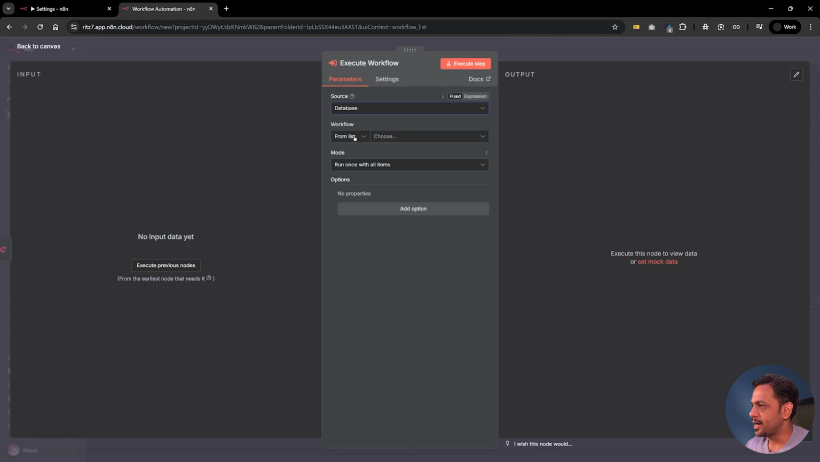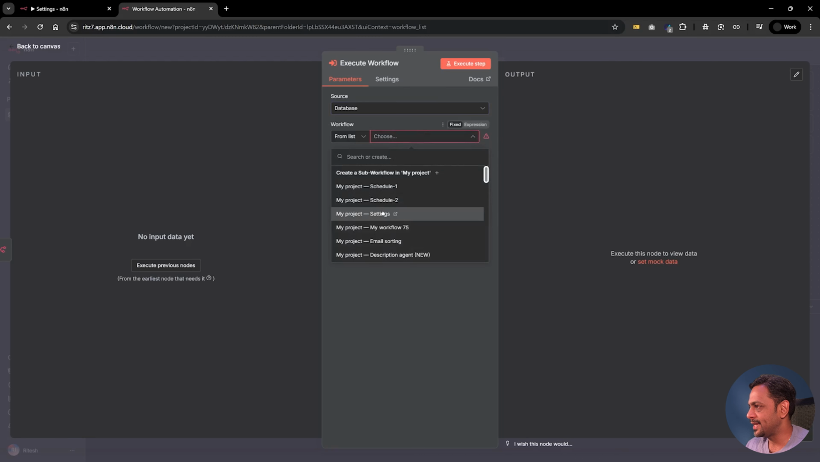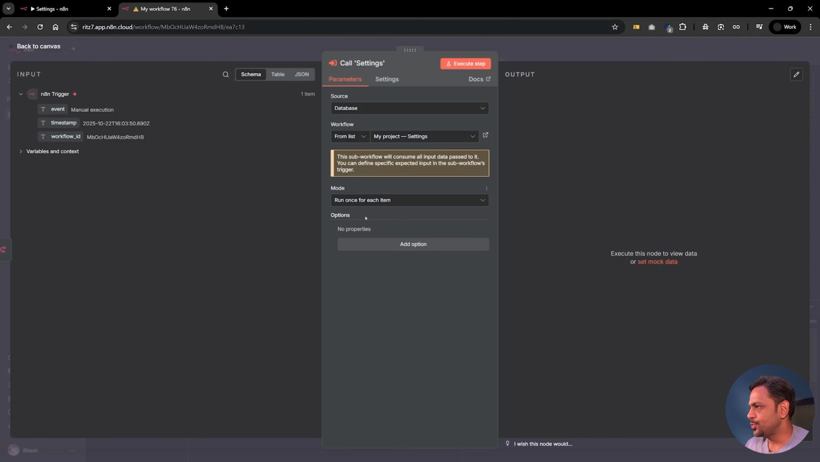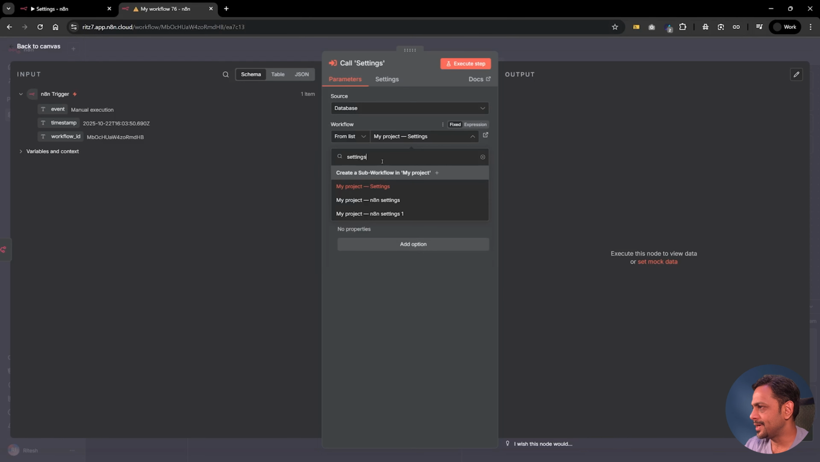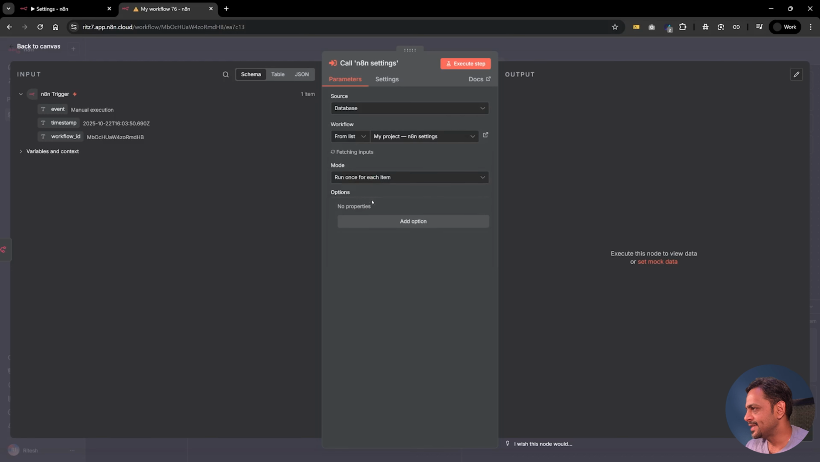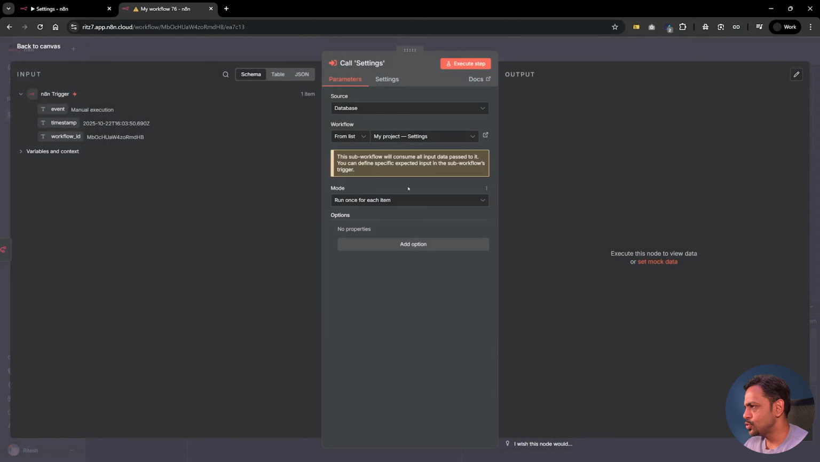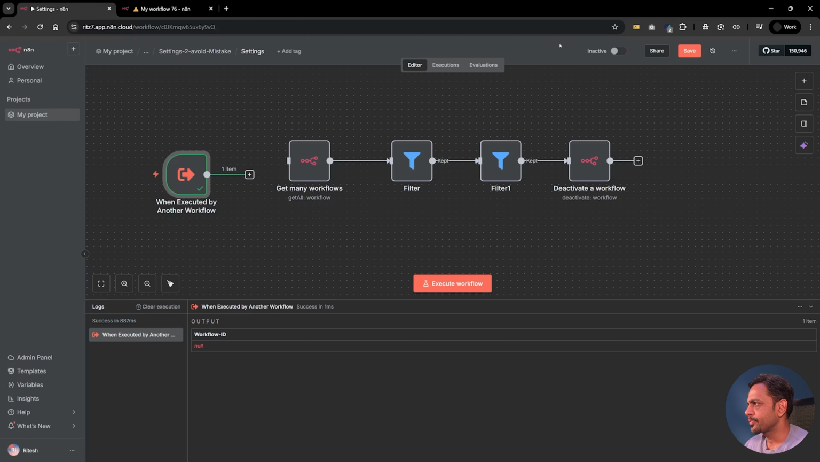Within database from list, and what we need is settings. Run once with all items or run once for each item. So pass all items into a single execution of a sub workflow, or call the sub workflow individually for each item. So we're going to use this one. Once we are done, now here this is going to be settings, and I think it's N8N settings if I'm not wrong. Let's quickly check. No, it's just settings. We are supposed to get a parameter here. So let's save this.